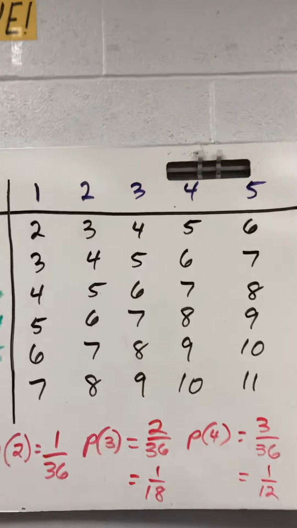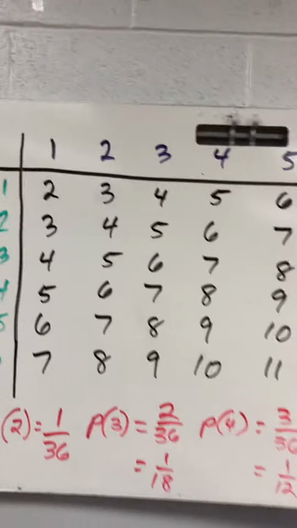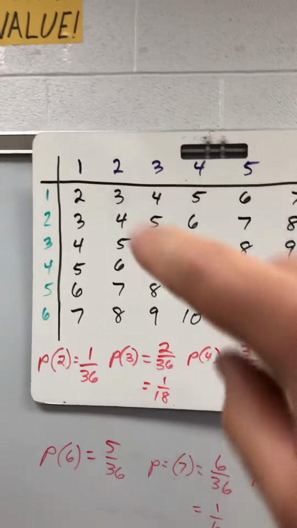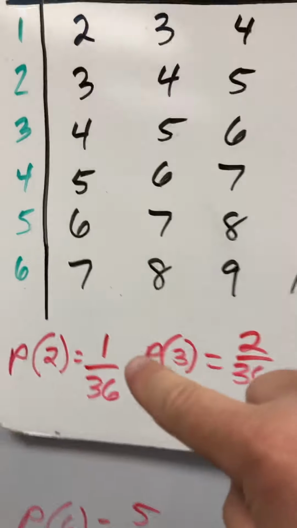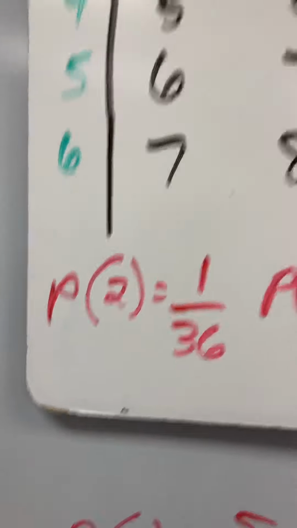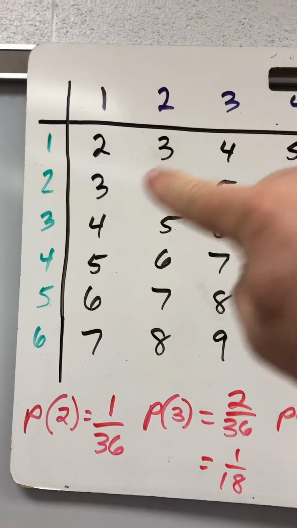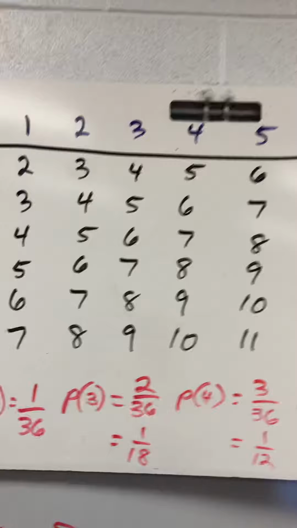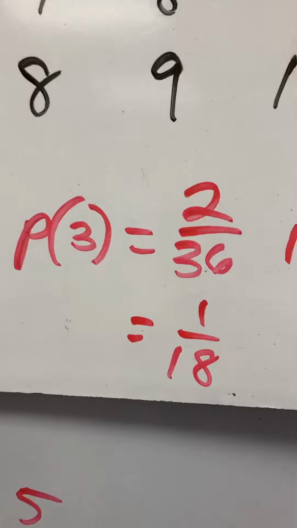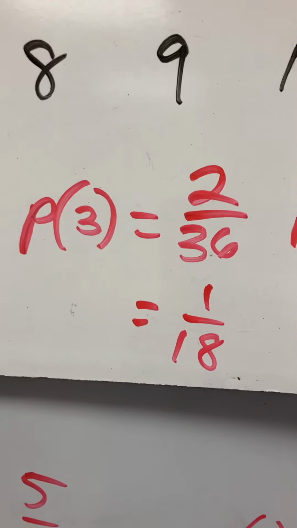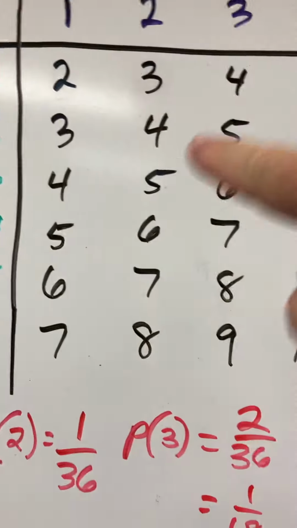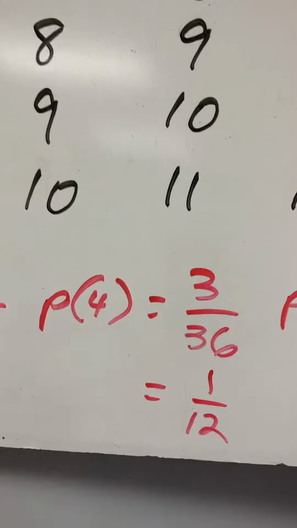So what's the probability of getting a 2, right? There are 36 total possible outcomes. So the chances of rolling a 2 is just 1 out of 36. Probability of a 2 is 1 out of 36. How many 3s do we see here? There's 2 opportunities to get a 3 out of 36. So the probability of getting a 3 is 2 out of 36, which reduces to 1/18. What's the probability of a 4? There's 1, 2, 3 4s. 3 out of 36, 1 out of 12.